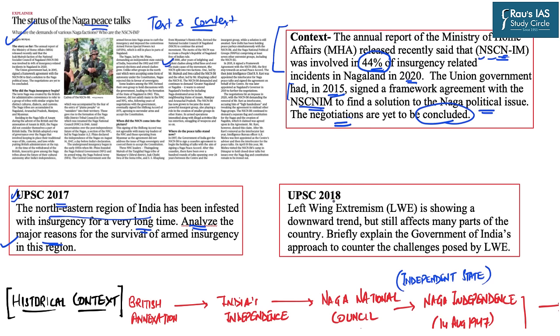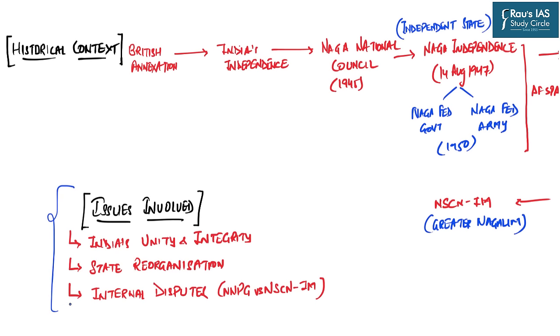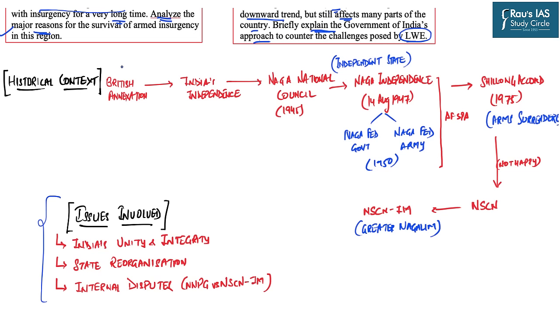The very next year, UPSC 2018 asked: left-wing extremism is showing a downward trend but still affects many parts of the country. You were asked to briefly explain the Government of India's approach to counter the challenges posed by left-wing extremism. So regarding today's news article, in today's session we will discuss the historical context of this insurgency related to the National Socialist Council of Nagaland, and we will also look at the various issues involved in this.